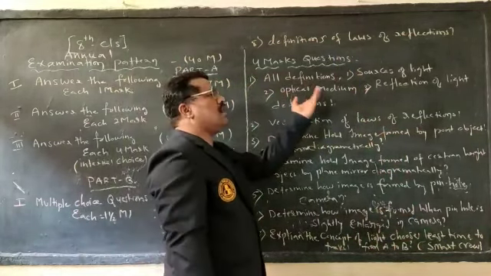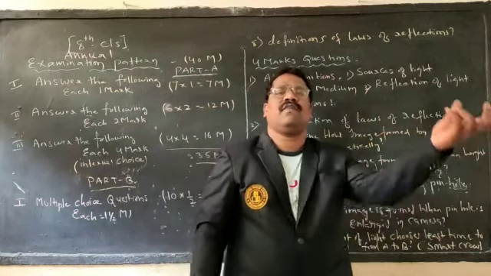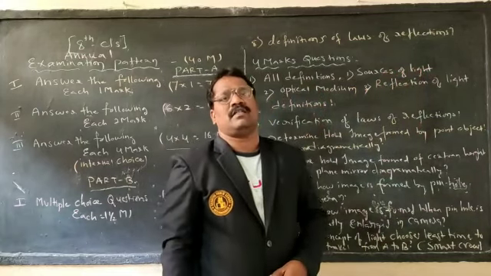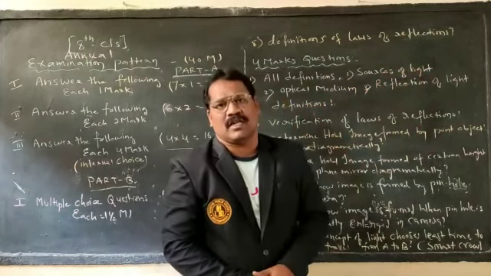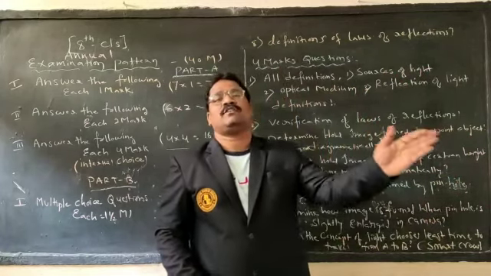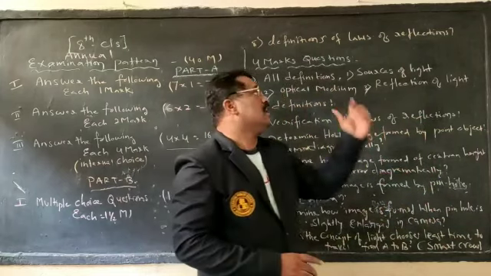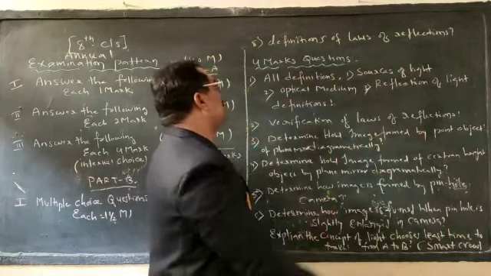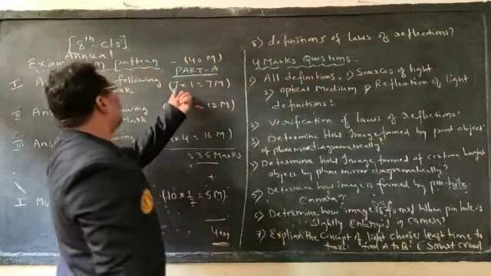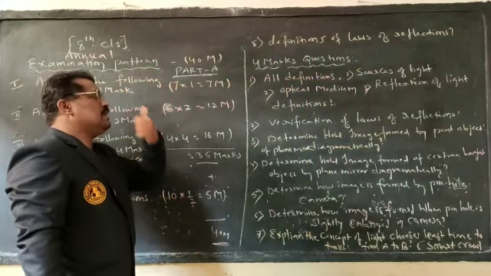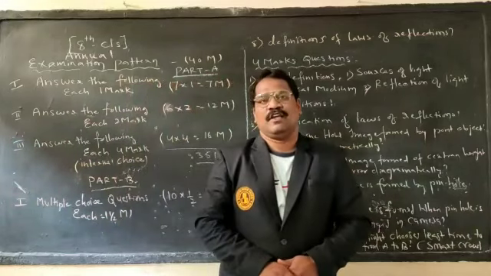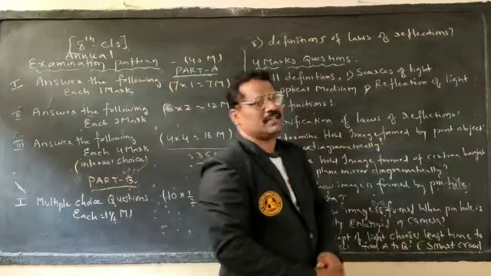First question is what? All definitions. In the general introduction, I have given definitions such as sources of light. Luminous sources are there, as well as non-luminous sources. Man-made sources are there. Within that man-made source also, hot body sources and cold body sources are there. If you read all these things, you can attempt it if he asks that question for 4 marks. Not only that, in 1 mark questions as well as 2 mark questions, if he asks from sources of light, you can easily attempt it. Therefore, sources of light we have to concentrate on.